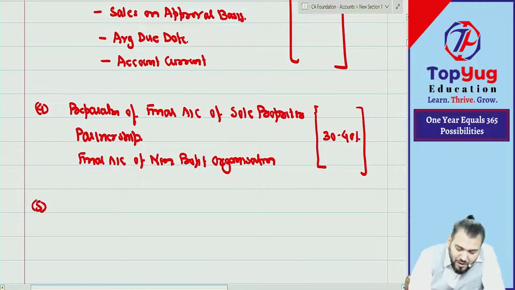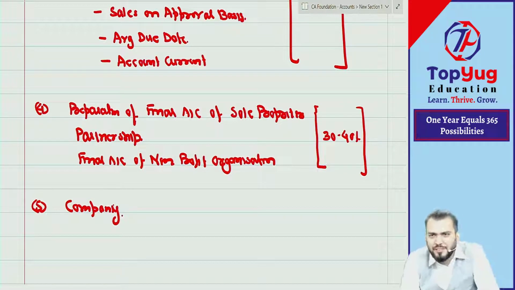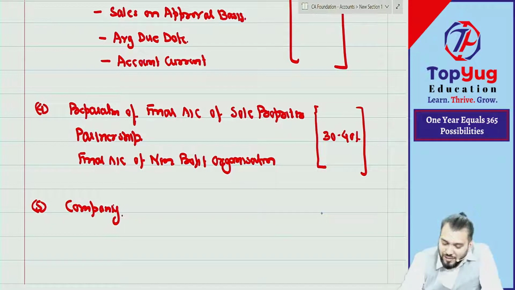Then point number 5 is company. Have you done company accounts? Company, you have not done. Equity, share capital, application, allotment, first call, final call, calls in advance, calls in arrears, debenture, have you done everything? Not done. So for him I will teach. Otherwise, what do I teach? This is 10 to 15% marks.